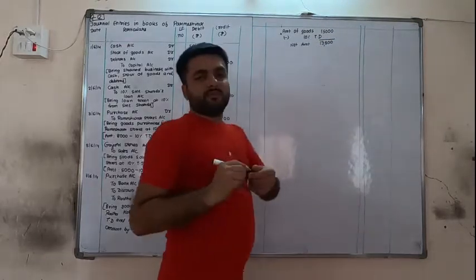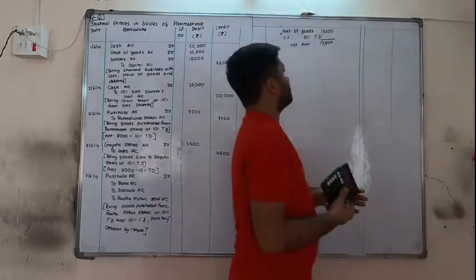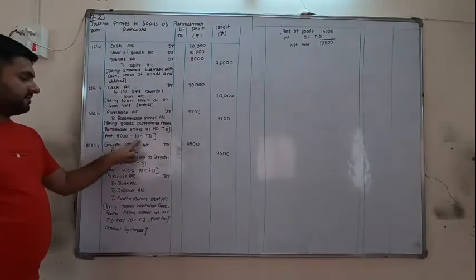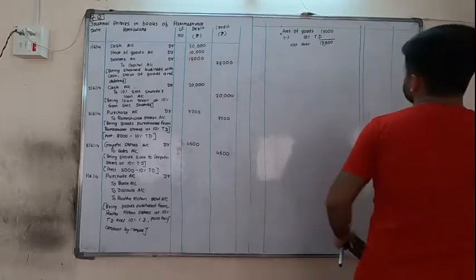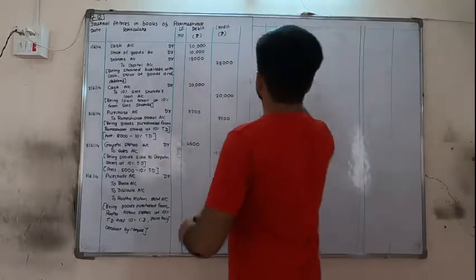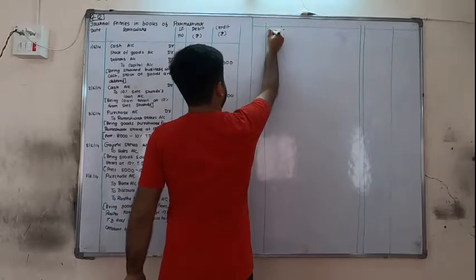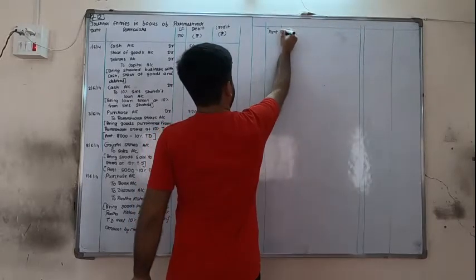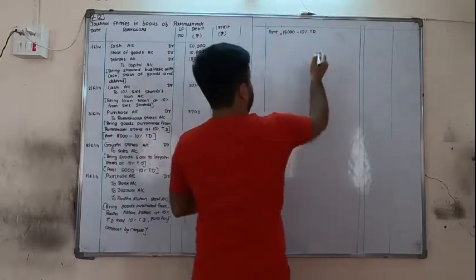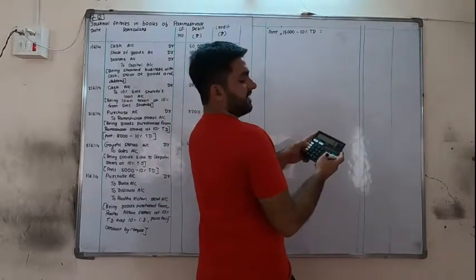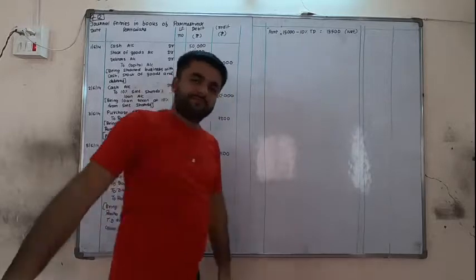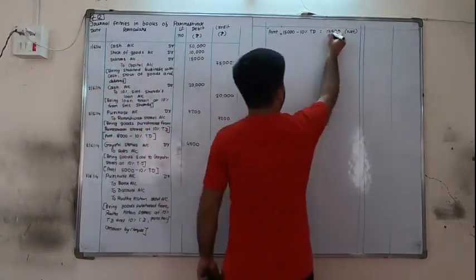Don't worry about the discount amount. We don't require the trade discount amount, so directly subtract. 15,000 minus 10 and percentage, as we are doing like this. Or if you are getting confused, then we will write it in a different way, as I am writing in every sum. Amount 15,000 minus 10% TD. So it will be 15,000 minus 10 and percentage, 13,500. Now this is the net amount. Okay, now it will have two parts.